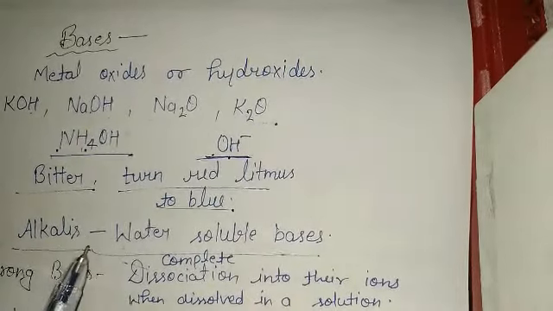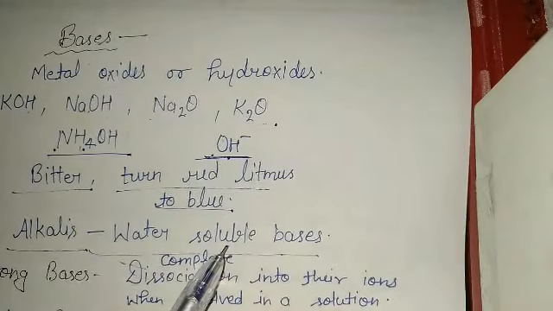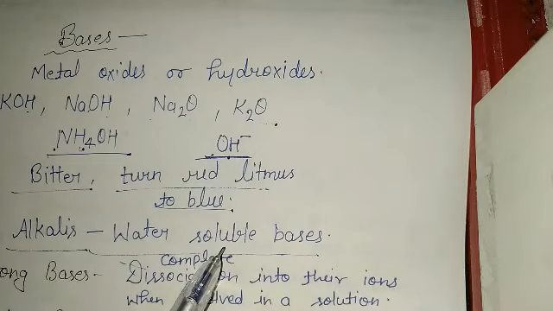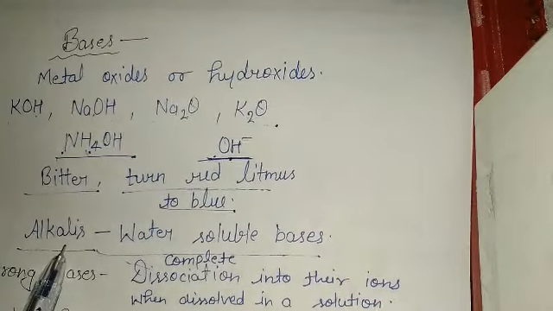There is another category of bases which are known as alkalis. Alkalis are nothing but water soluble bases. That means there are some bases which are insoluble in water, and there are some bases which are readily soluble in water. Those bases which are water soluble are known as alkalis.